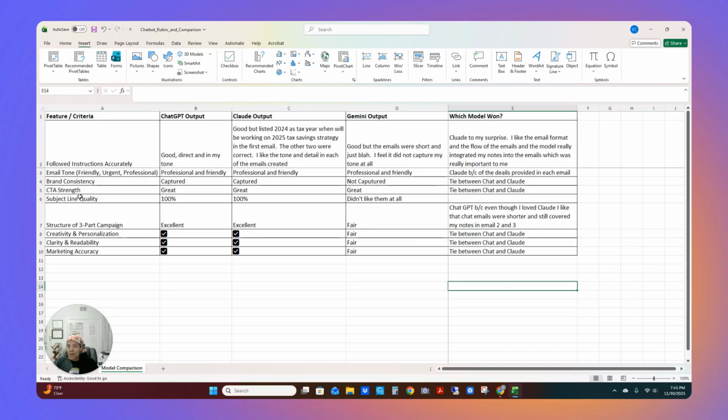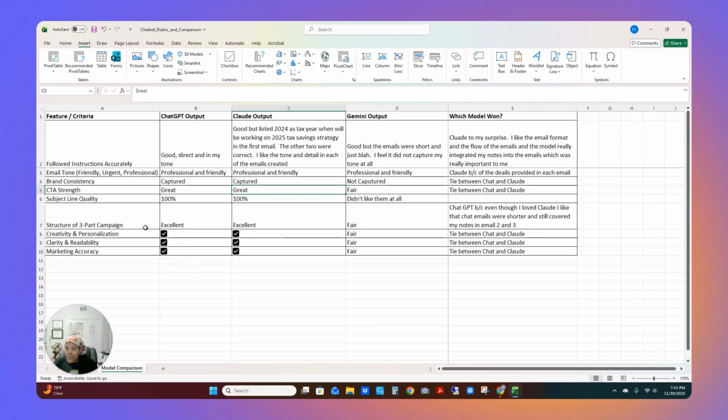Then we go to the call to action strength. I think this was okay. Gemini was fair. I just really didn't like its output at all. ChatGPT and Claude, I really liked their call to actions. Especially Claude, it gave specific deadlines of when to reach out to me. And the 3 email chains created by all 3 models included my calendar link, which was really good.